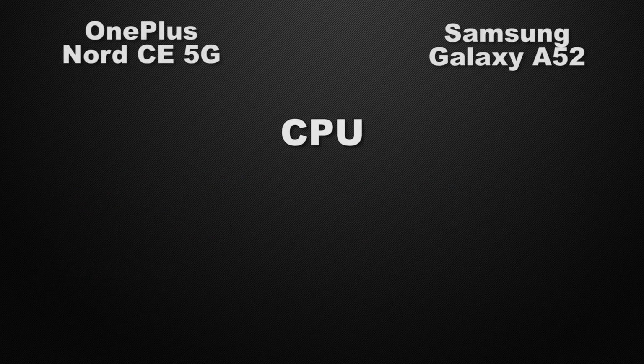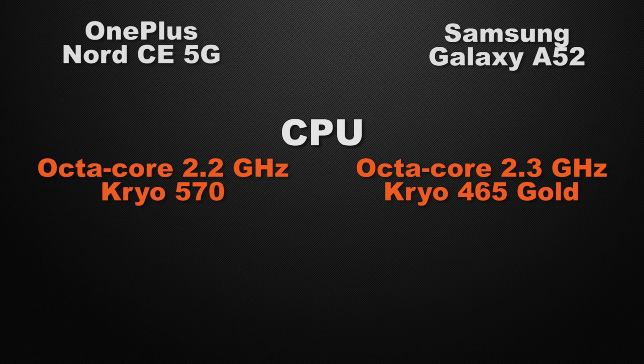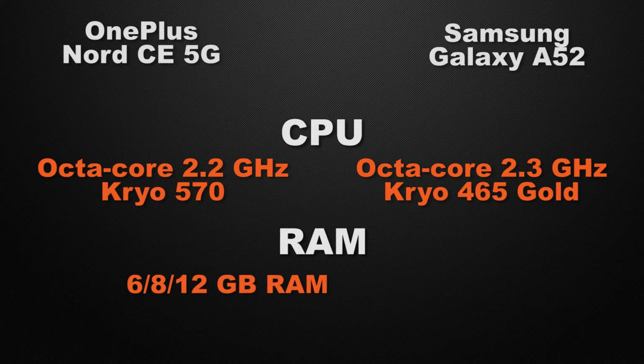Let's talk about the clock speed of the devices. Nord can clock at 2.2 GHz based on octa-core Kryo chipset, whereas A52 can clock at 2.3 GHz based on octa-core Kryo chipset. So the winner here is A52 because it has faster clock speed. And about the RAM variants in the devices, Nord has 3 RAM variants 6, 8 and 12 GB, whereas A52 has 3 RAM variants 4, 6 and 8 GB. So the winner here is Nord because it has high capacity of RAM.